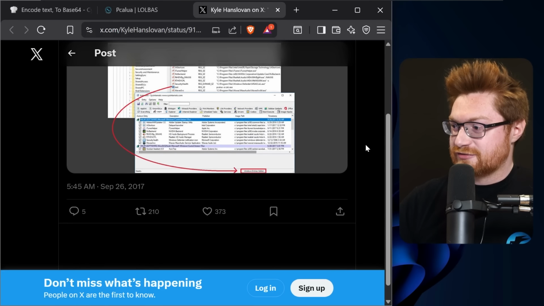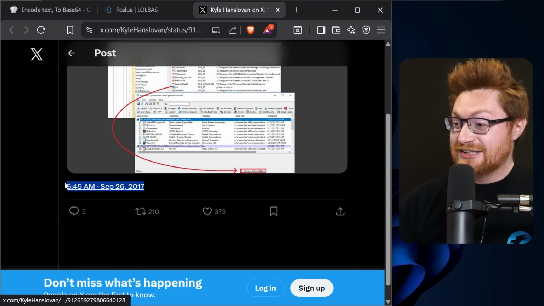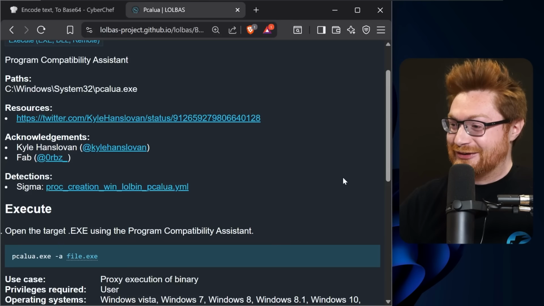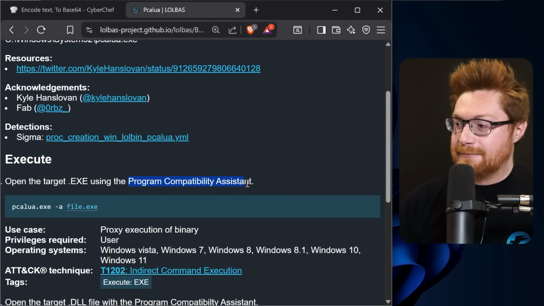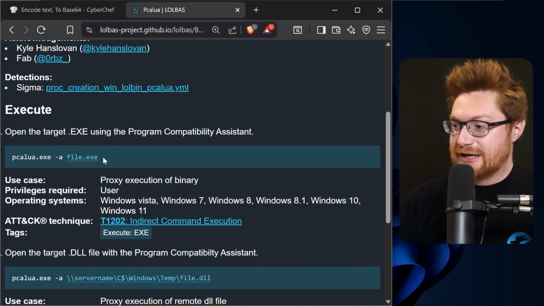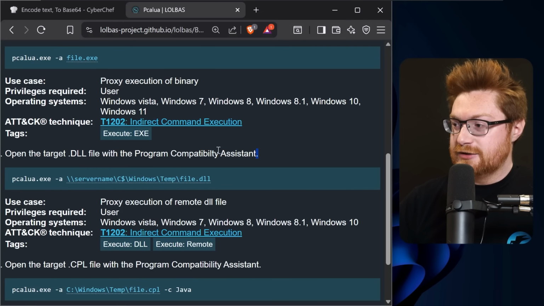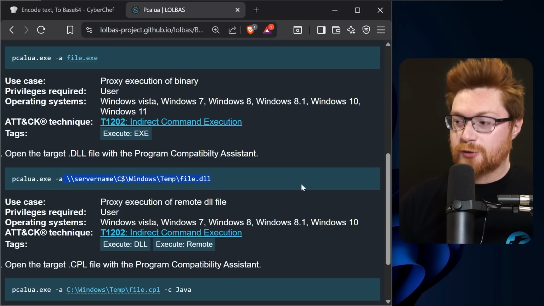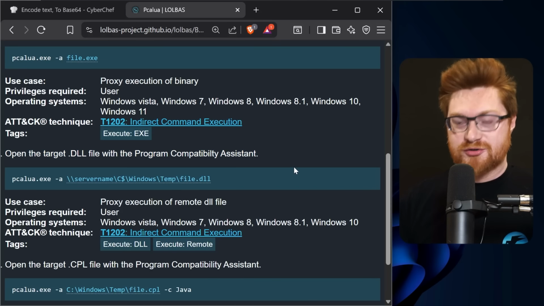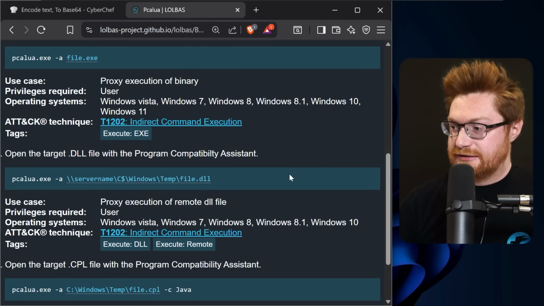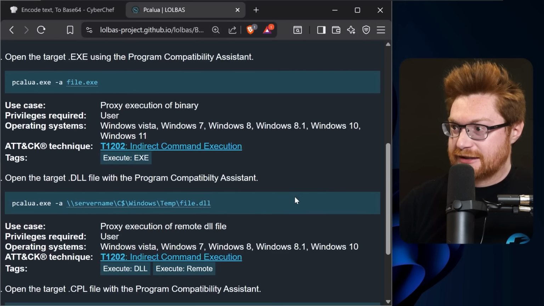Oh, this one is from 2017. Oh, old but gold. I like the program compatibility assistant because you can proxy execution of another program that you want to run. And you might also have the opportunity to do some remote stuff. Like if you were to host a payload on an SMB share or some other forward-facing network share out to the public and external.